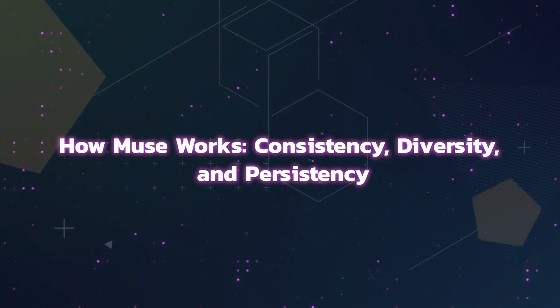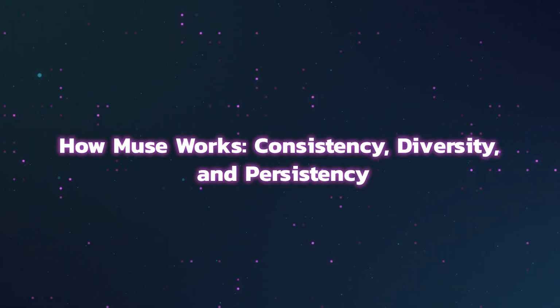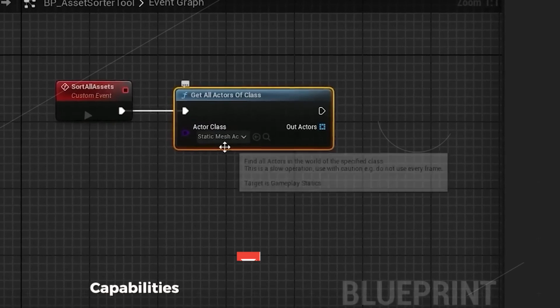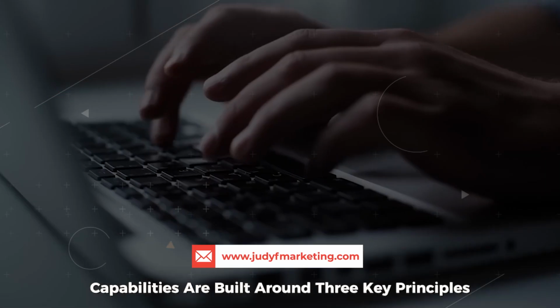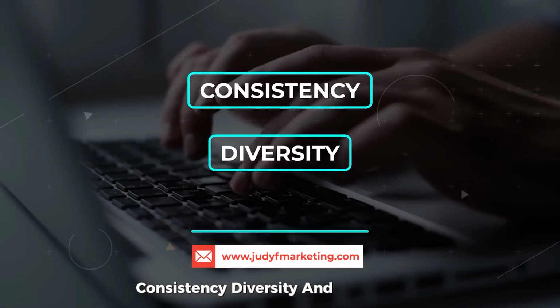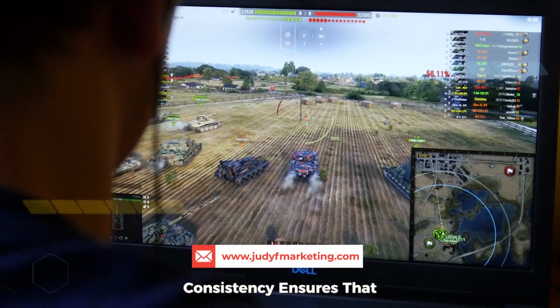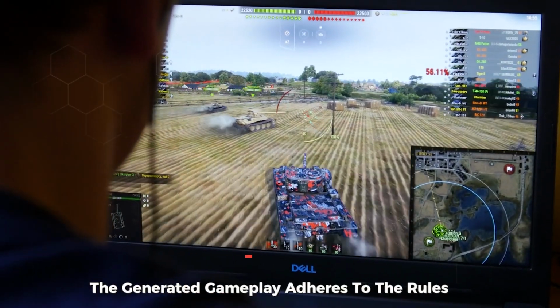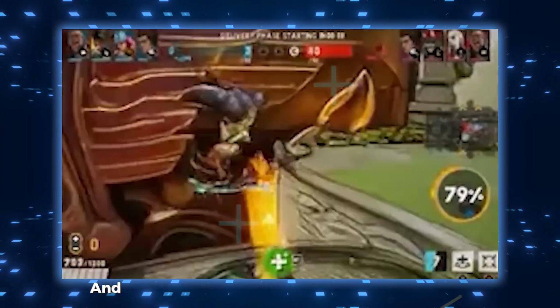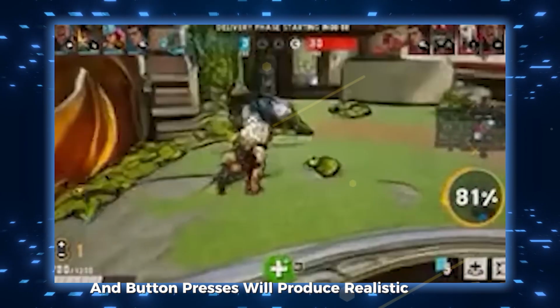How Muse works: consistency, diversity, and persistency. Muse's capabilities are built around 3 key principles: consistency, diversity, and persistency. Consistency ensures that the generated gameplay adheres to the rules of the game world. For example, characters won't walk through walls, and button presses will produce realistic actions.